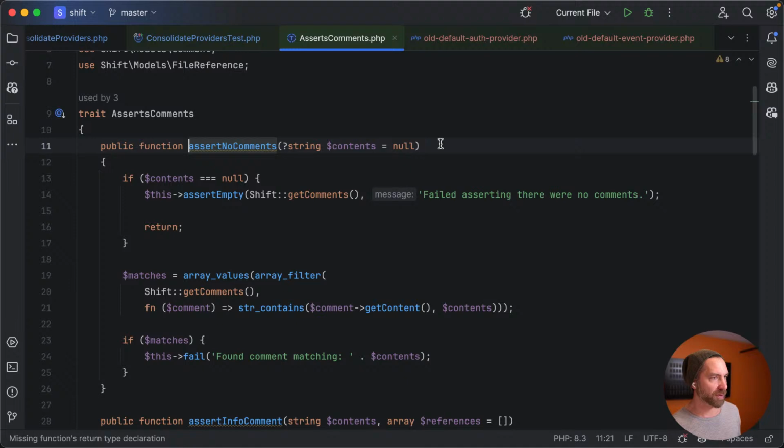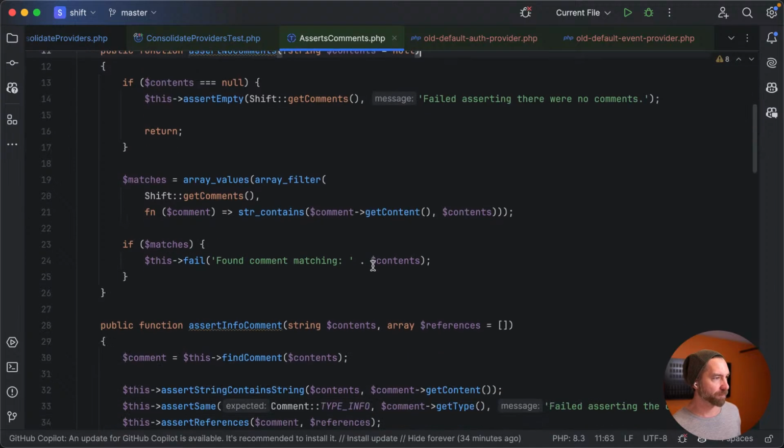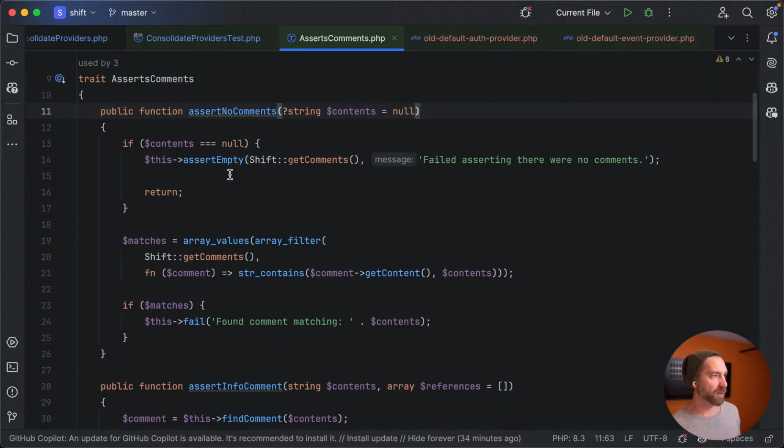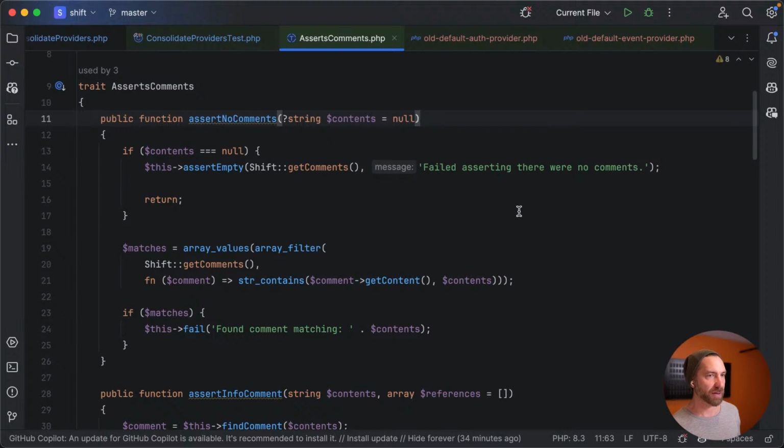So let's actually change this. I want to take the opportunity to change this real quick. Let's assert empty. So if contents is null, assert empty. Failed asserting that there were no comments. I would have liked to see that it said there were 2 comments.